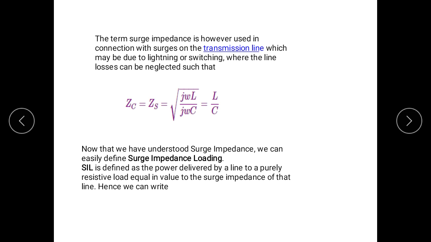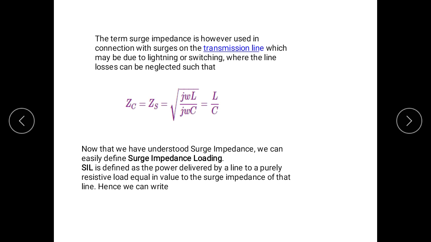Now that we have understood surge impedance, we can easily define surge impedance loading. So SIL is defined as the power delivered by a line to a purely resistive load equal in value to the surge impedance of that line.